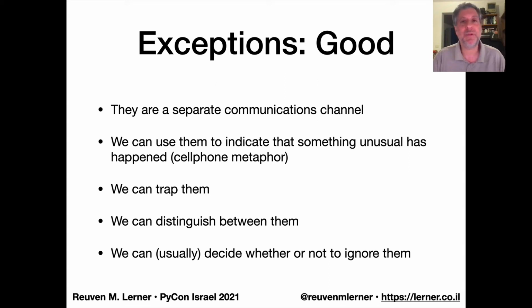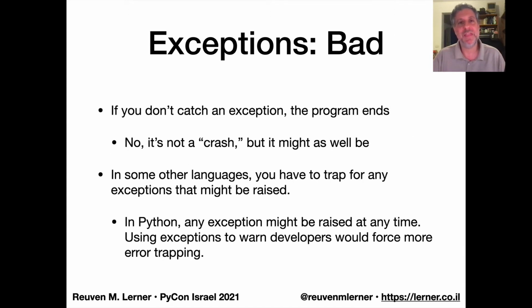So we can trap exceptions, we can distinguish between them with different kinds of classes, and then we can decide with try and except whether we want to ignore them. That's the good part. The bad part is, as I mentioned, if you don't catch the exception, bad things, right? The program ends. And it's not a crash, even though we like to say that the program crashed, but it might as well be. It's an unhandled exception. Bad. Now, in some other languages, every method says what exceptions it might raise. And so you can really prepare in advance, but Python doesn't do that.